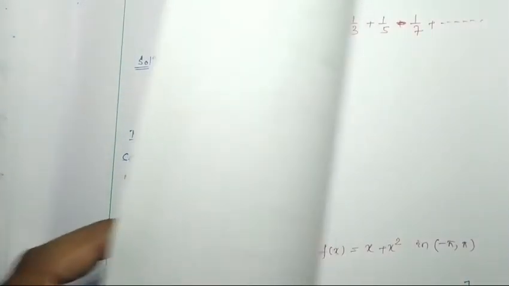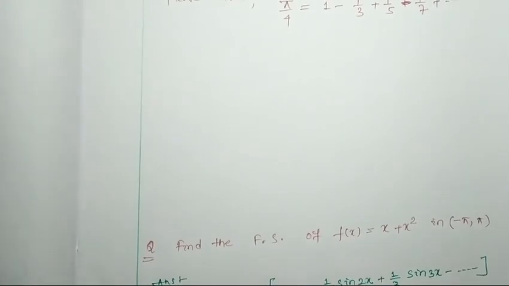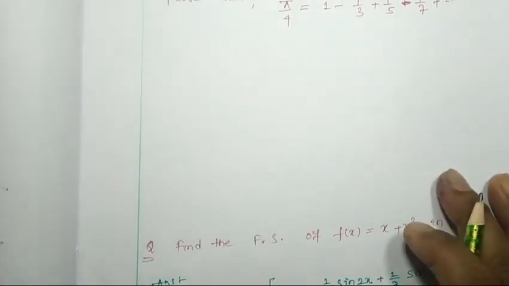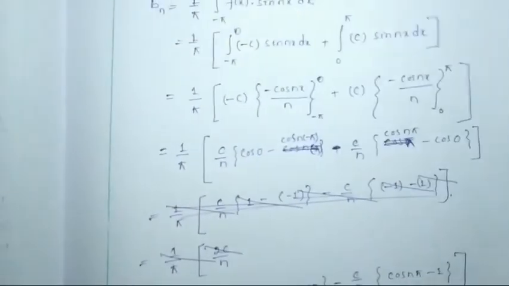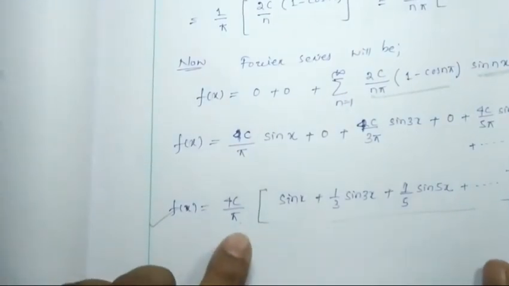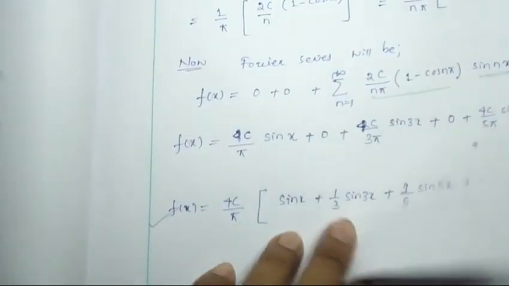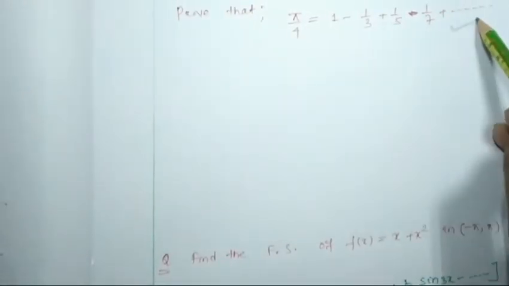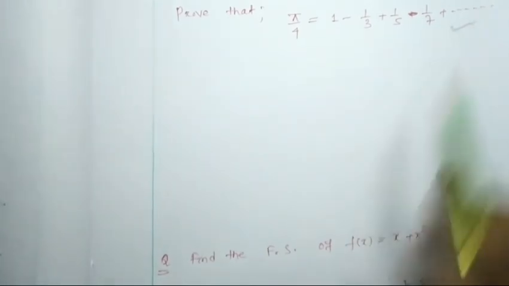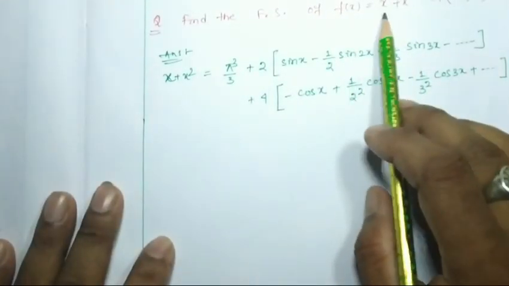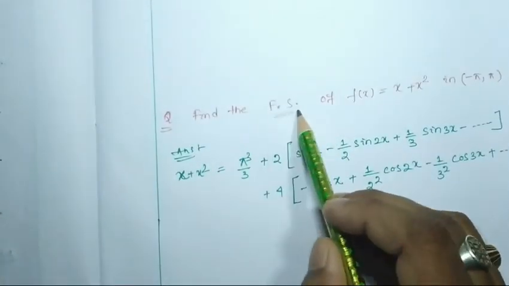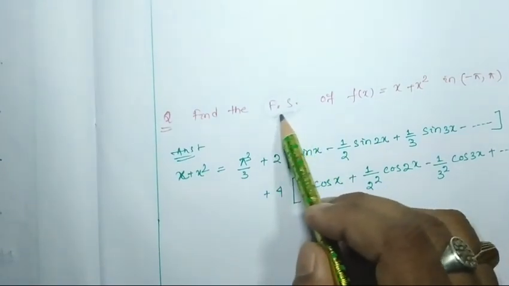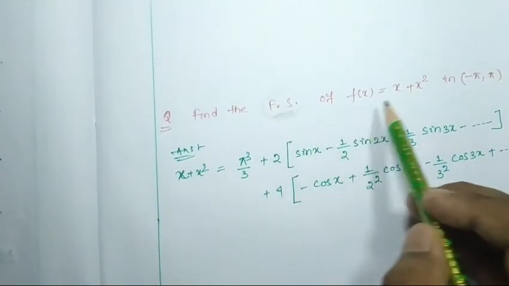Now we have to stop our video here, the lecture for today, and I will give two questions. Considering the Fourier series of the previous question, you have to prove this one. Another question is this one: f(x) equals x plus x square in the interval minus pi to pi, find the Fourier series. Here f.s is a short form I wrote for the Fourier series of f(x) equals x plus x square.